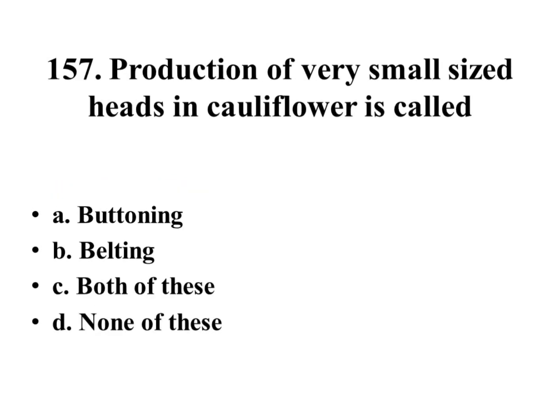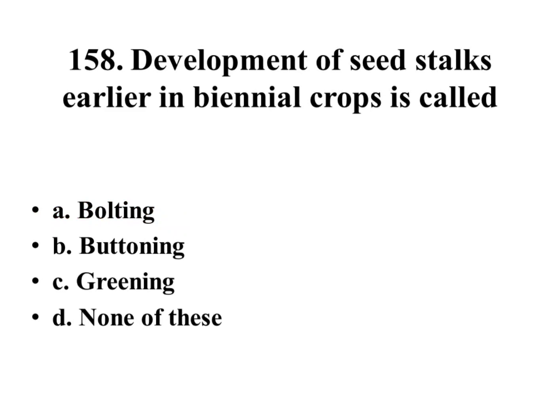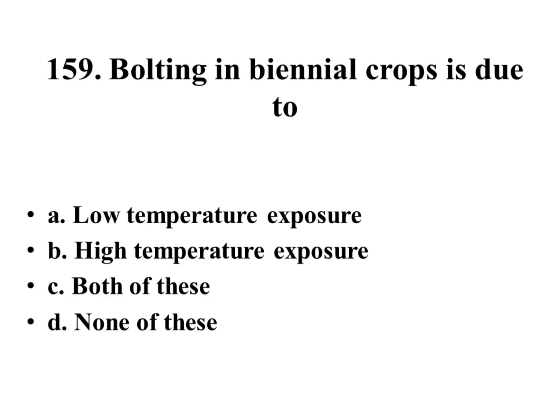Production of very small sized heads in cauliflower is called budding, belting, both of these, none of these. Right answer is budding. Development of seed stalk earlier in biennial crop is called bolting, budding, greening, none of these. Right answer is bolting. Bolting in biennial crops is due to low temperature exposure, high temperature exposure, both of these, none of these. Right answer is low temperature exposure.